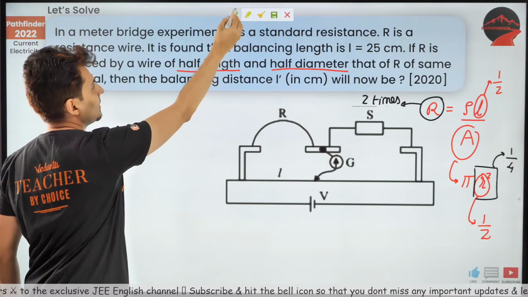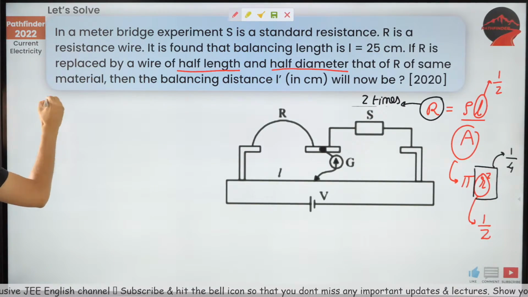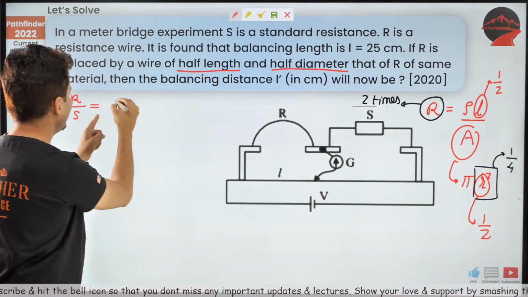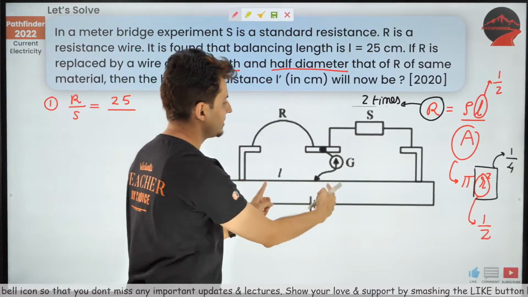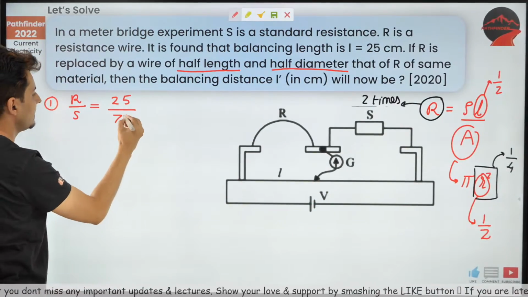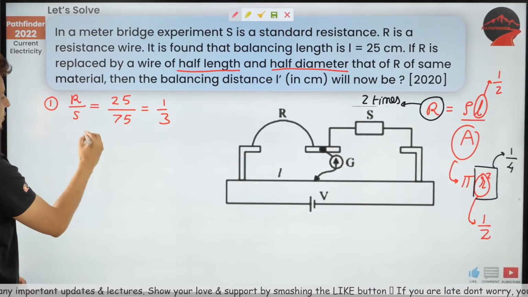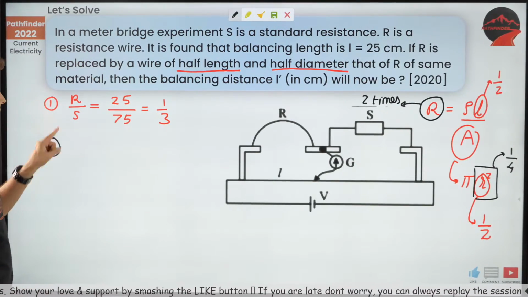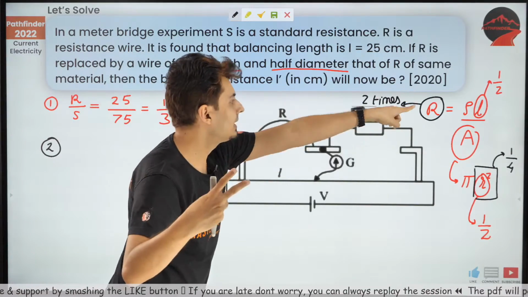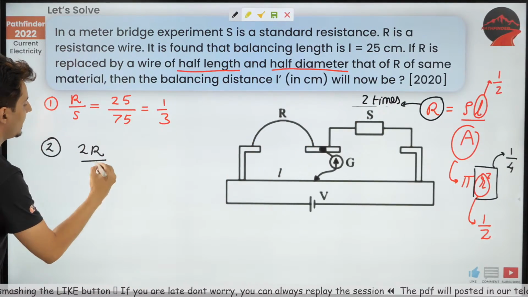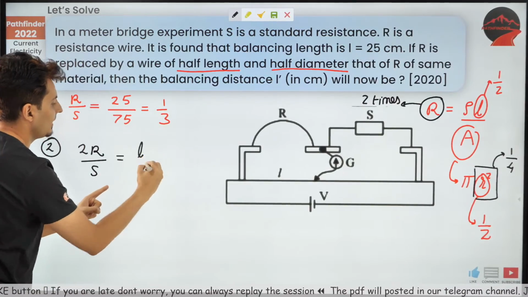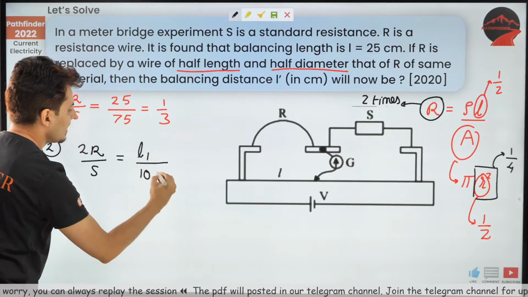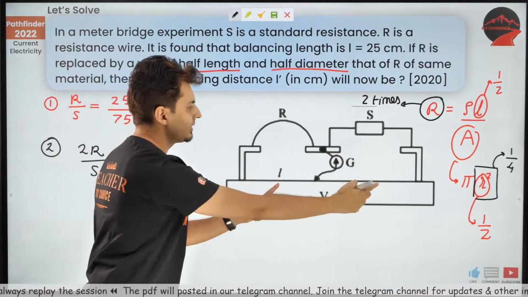Here is how you're going to solve this. Let's say initially in situation 1, R by S will be 25 by the remaining length. If this is 25, obviously remaining length should be 75. So it is 1/3. Correct? So R by S is 1 by 3. Now in the second situation, what is the new resistance? 2R. It becomes 2 times. So 2R by S is L1 by the remaining length, which will obviously be 100 minus L1.